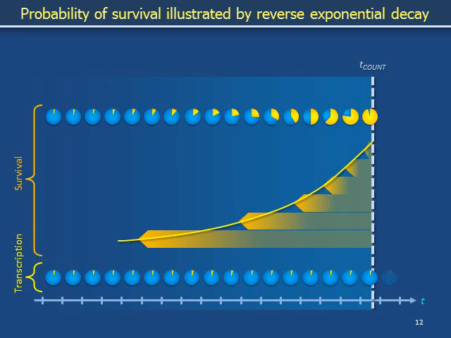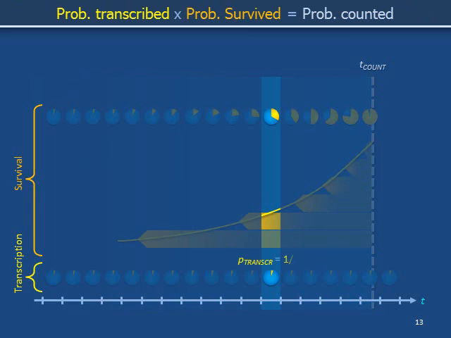Taking both transcription and survival into account, what is the contribution of a given time interval to the copy number of messenger RNA molecules finally counted at time t count? For this time interval, the probability of a transcription event is 1 out of 20. In that, on average, 1 out of 20 times that a copy of messenger RNA is generated, the likelihood that it subsequently survives at least long enough to be counted is 1 out of 3.